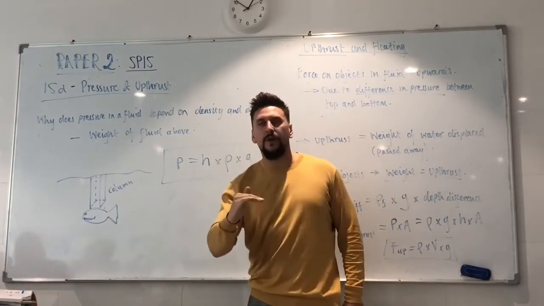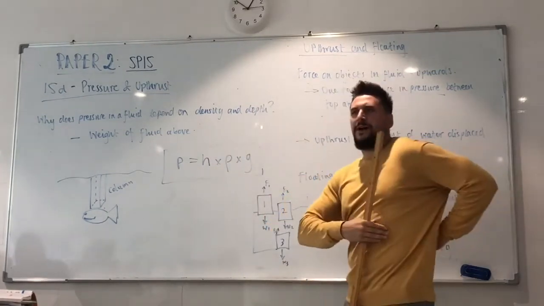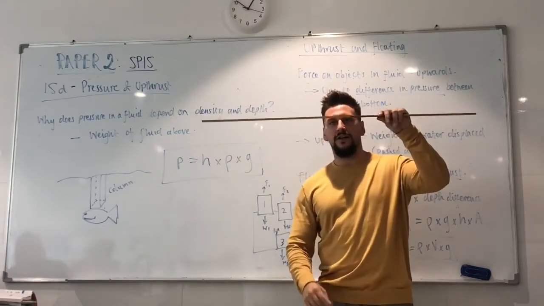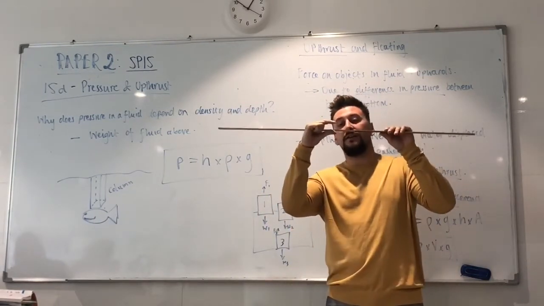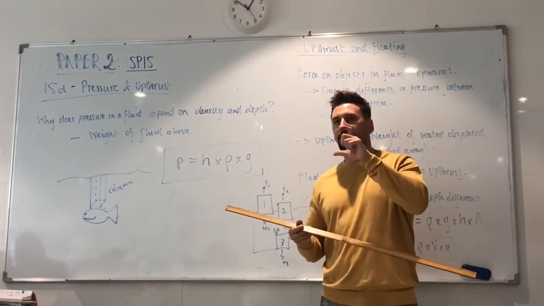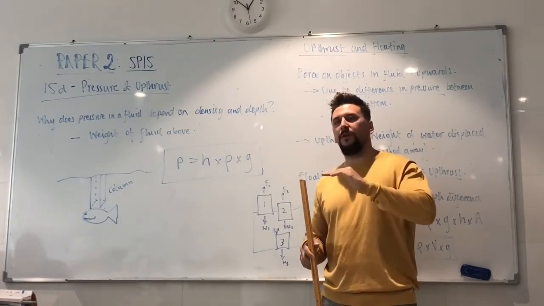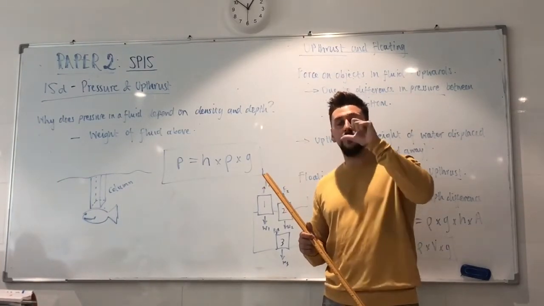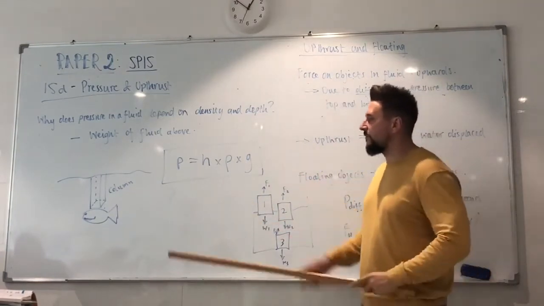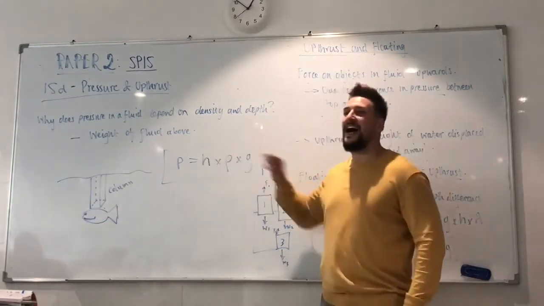So the bottom of the object is deeper than the top of the object, which is true. A human is about that thick. If you are horizontally in the water, then obviously the difference in height between the top and the bottom would not be a very large difference. But there is more fluid acting at the bottom, so there's a greater pressure at the bottom due to that extra change in fluid. That is substantial enough. The pressure difference is just between the top of the fish and the bottom due to the difference in height.